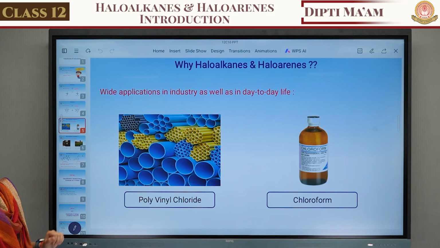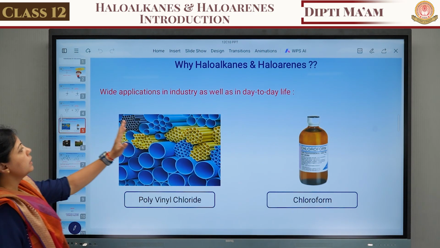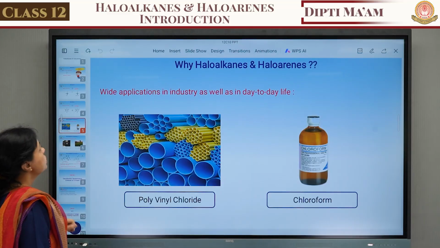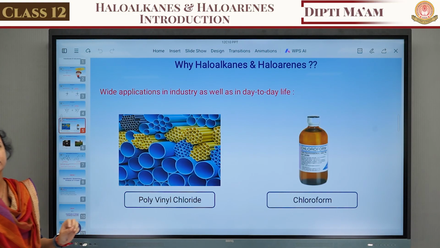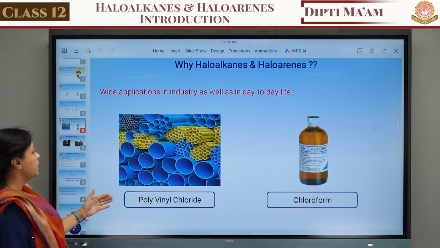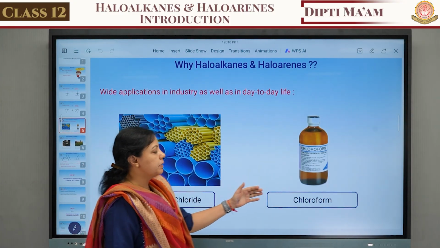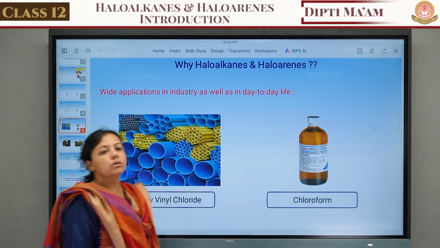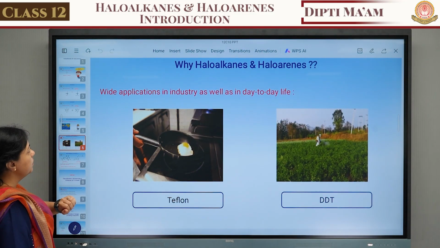Now why is this chapter important? What are the uses of haloalkane and haloarene? They have wide application in industry as well as in day-to-day life. For example, here you can see the picture of polyvinyl chloride. You can see the picture of a chloroform bottle. So this is also a formation of haloalkane and haloarene.